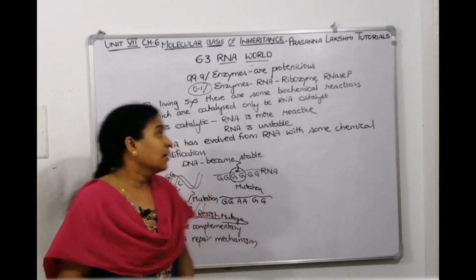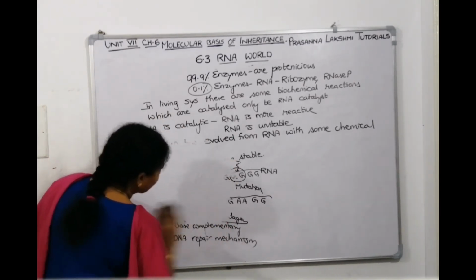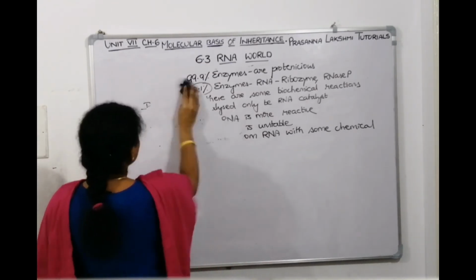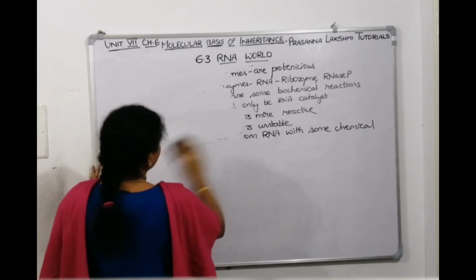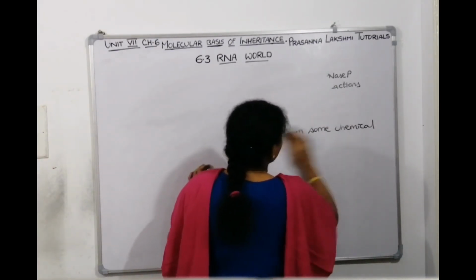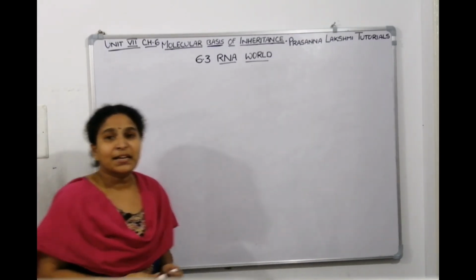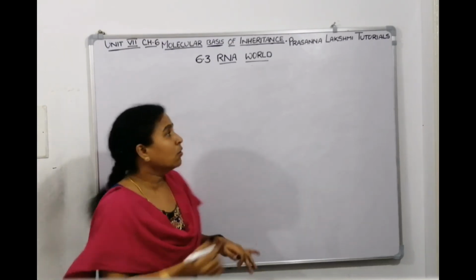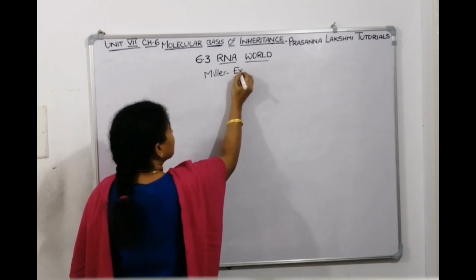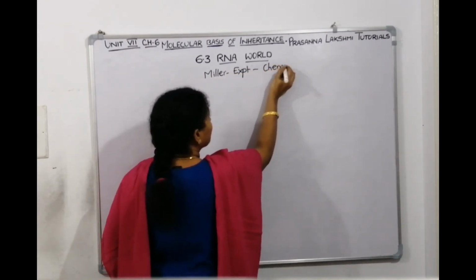And again, to support the RNA world, we can take the concept of Miller's experiment. Test tube experiment we will tell. Miller's experiment means, scientists believe that in the primordial soup these components are there, and it's a very high temperature. At that high temperature, nucleotides are joined. So Miller conducted experiments in his lab, and he proved the theory of chemical evolution.